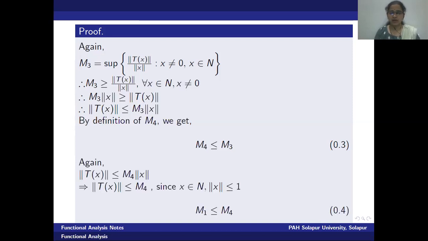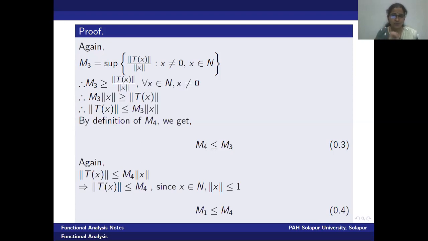Now let me use the fourth equation. What's the fourth equation? Here norm t of x is less than or equal to m4 into norm of x. Why have we written this inequality? Because m4 is the infimum among all such bounds which satisfy the condition norm t of x is less than or equal to k into norm of x.